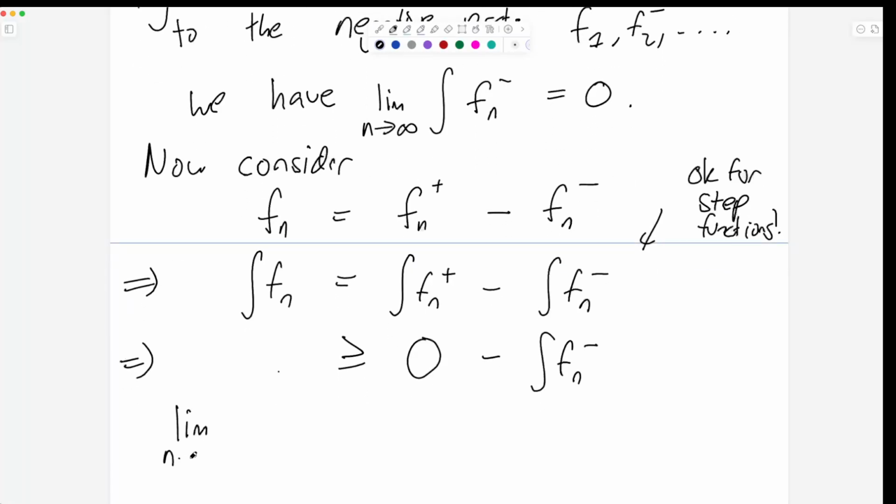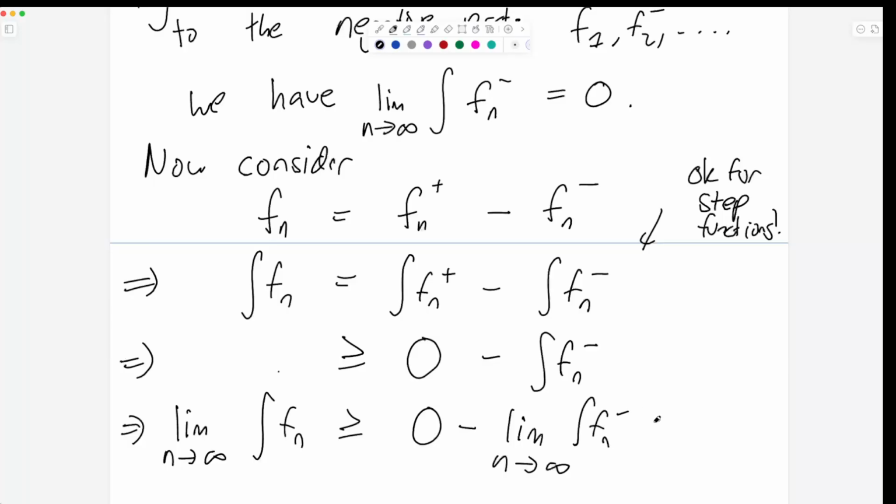The limit as n goes to infinity of the left-hand side is greater than or equal to 0 minus the limit as n goes to infinity of the integral of Fn minus, which is equal to 0 minus 0, equals 0. Okay. So in other words, these things are going to 0, and so the whole thing is positive, because you're basically left with the positive part of the function. Because it's positive, its integral is positive.